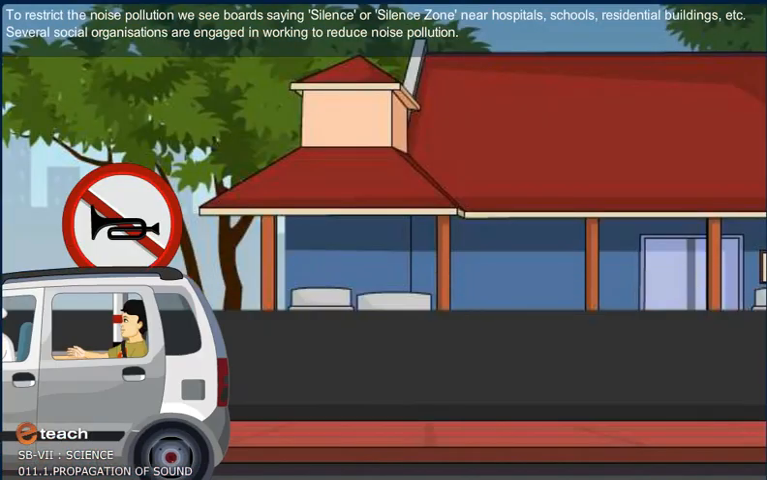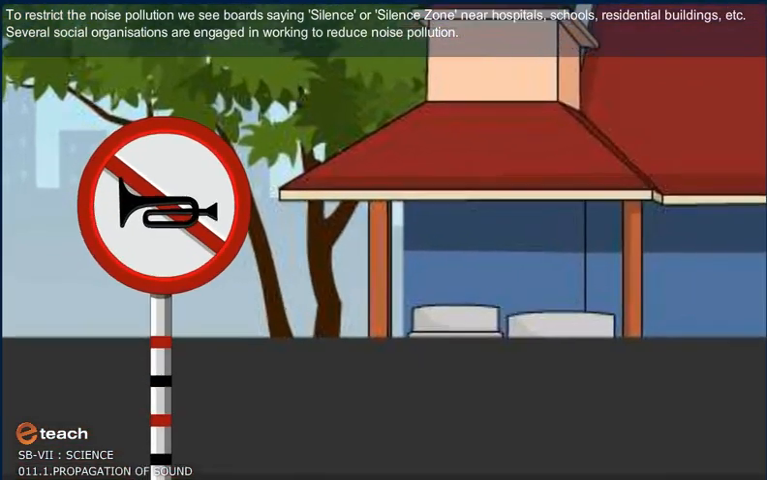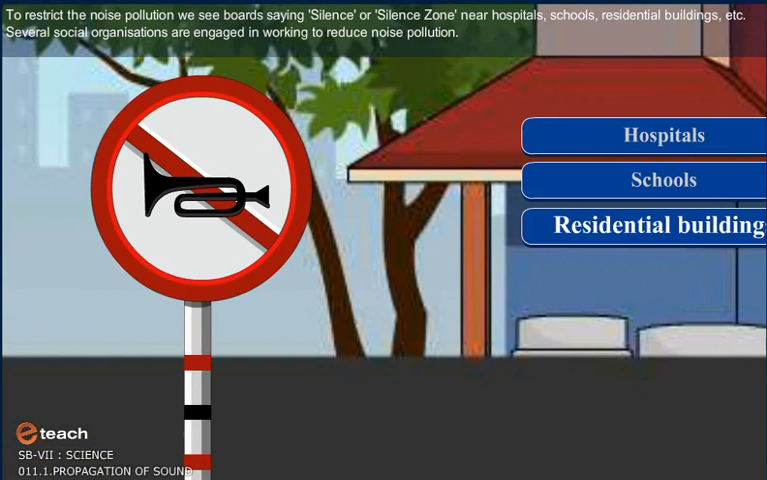To restrict the noise pollution, we see signs saying silence zone near hospitals, schools, residential buildings, etc. Several social organizations are engaged in working to reduce noise pollution.